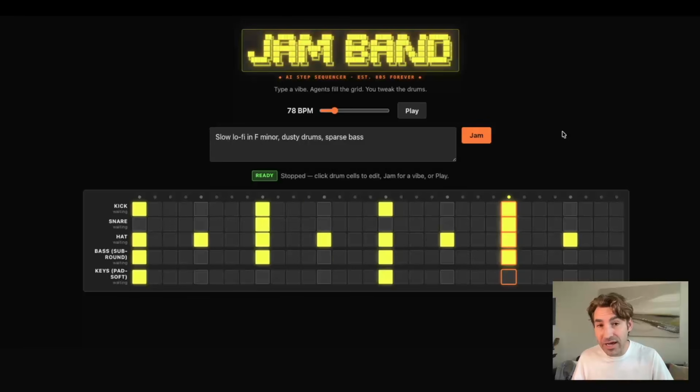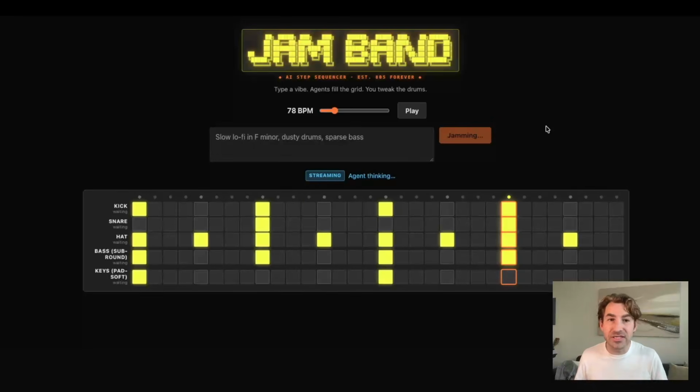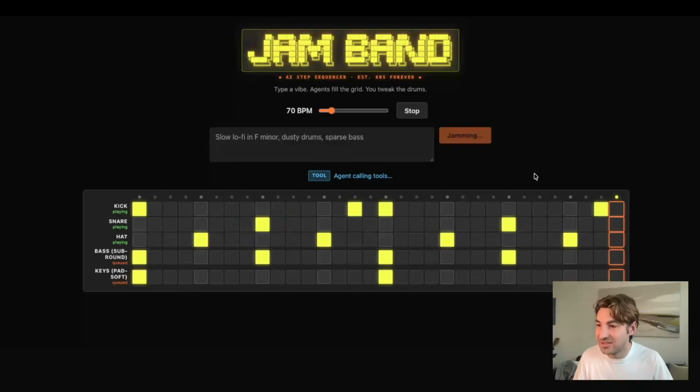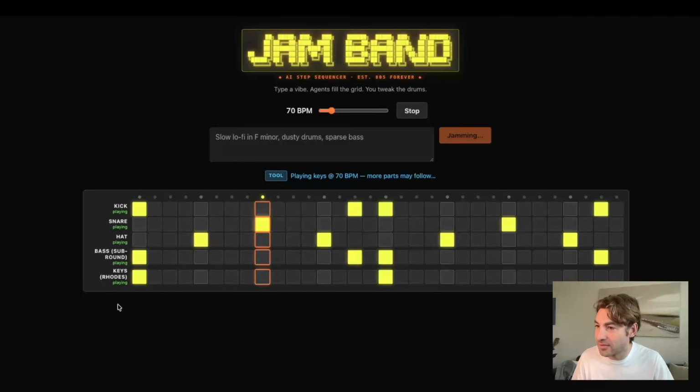Now, I'll leave the vibe as it is and I'll hit jam. The browser opens an Eve session over HTTP and it starts streaming events. You can see it's reading those events. And now it's dispatching the drummer. And the first thing that happens is that the BPM changes. The agent is calling other tools. It's dispatching the keys. So now we're going to see the bass and the keys come in.